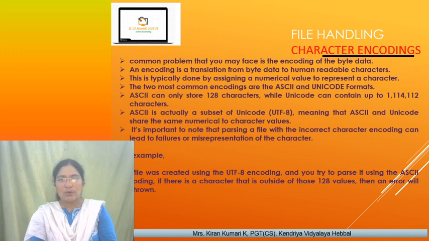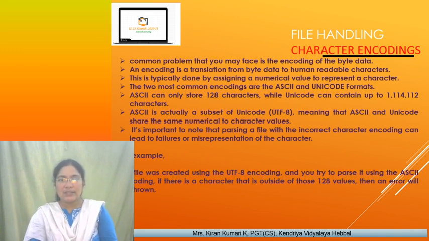ASCII can only store 128 characters, whereas Unicode can contain up to 1,114,112 characters. So ASCII is actually a subset of Unicode. Whatever ASCII file you have, if you open it in the Unicode system, there is no problem. But if you have a file containing Unicode characters and try to open it in ASCII, then there is a problem, because ASCII does not have that many symbols, isn't it?